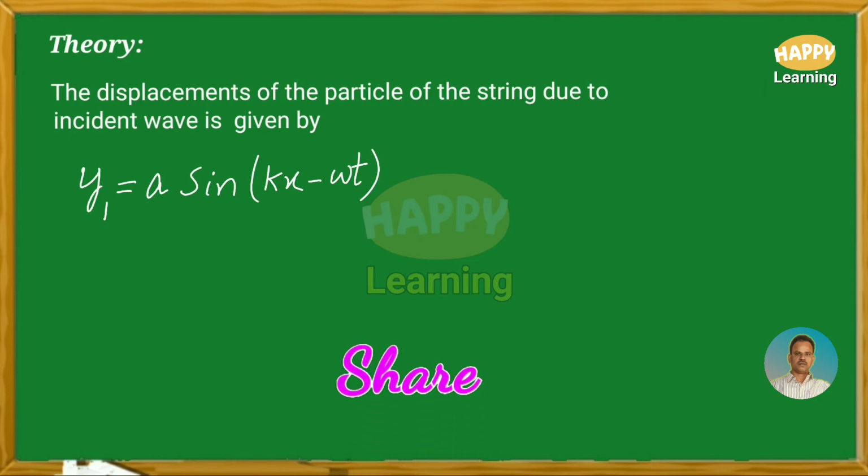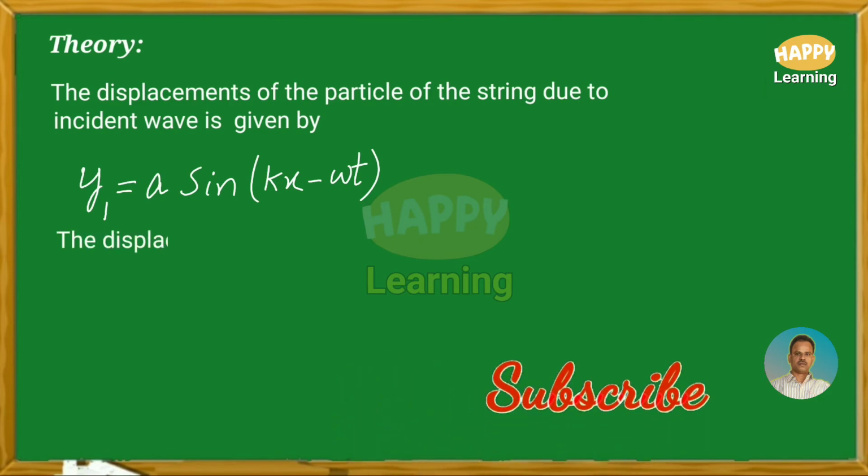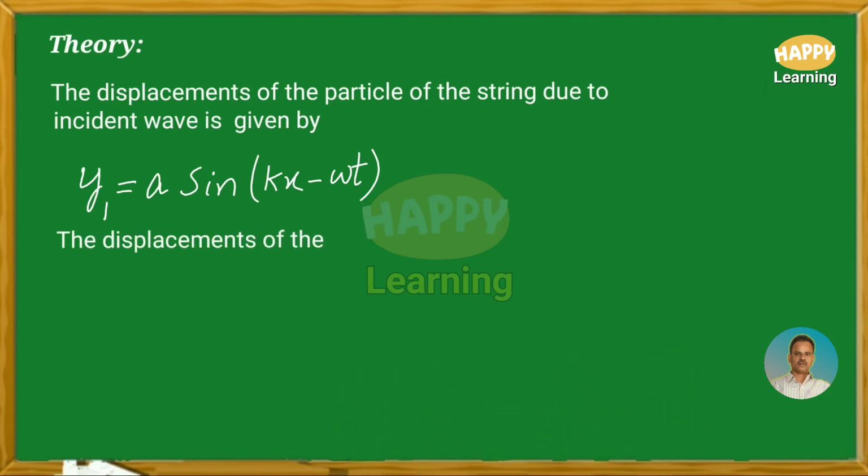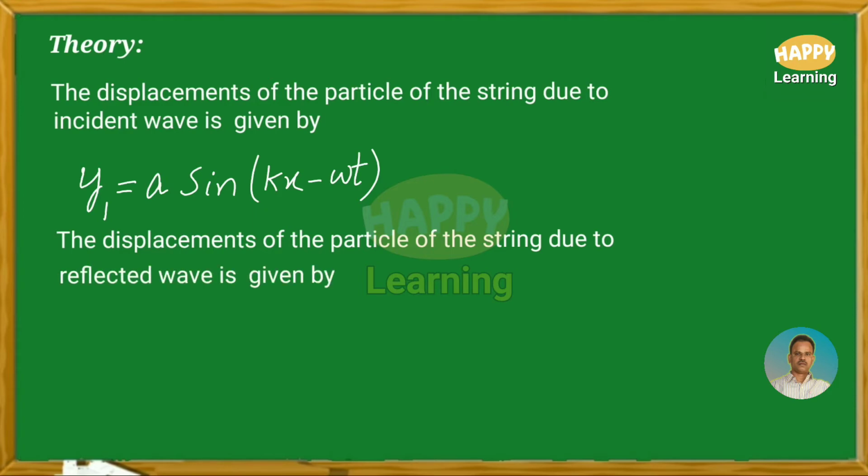This is the equation moving in the forward direction. The displacement of the particle of the string due to reflected wave is given by y2 is equal to a sin(kx plus omega t).